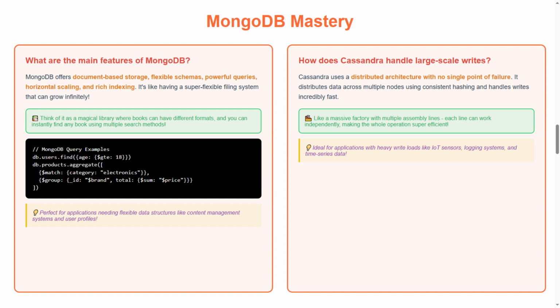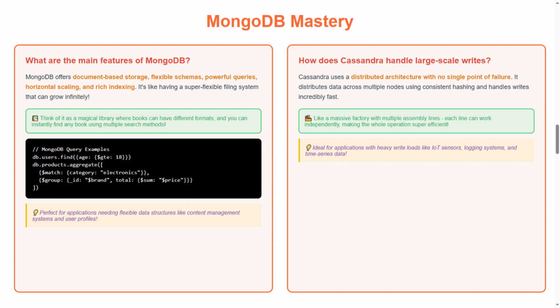Second question, how does Cassandra handle large-scale writes? Cassandra uses a distributed architecture with no single point of failure. It distributes data across multiple nodes using consistent hashing and handles writes incredibly fast. Like a massive factory with multiple assembly lines, each line can work independently, making the whole operation super efficient.